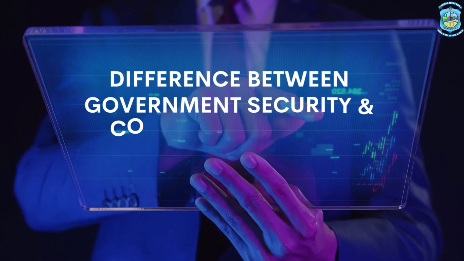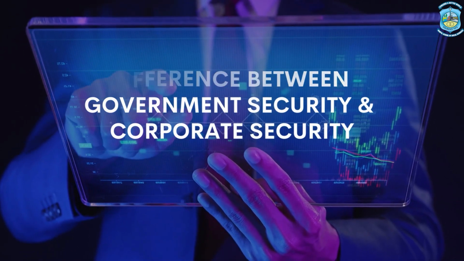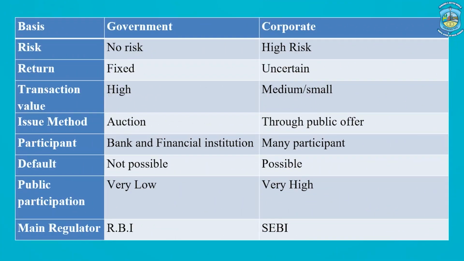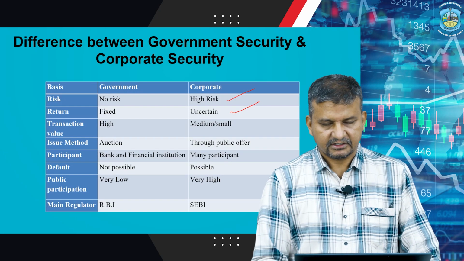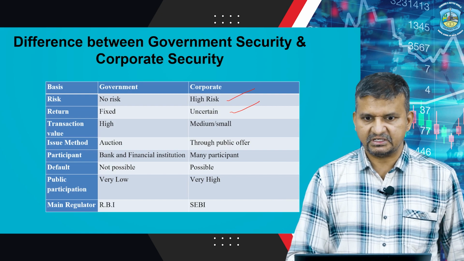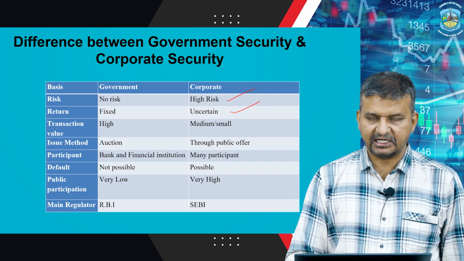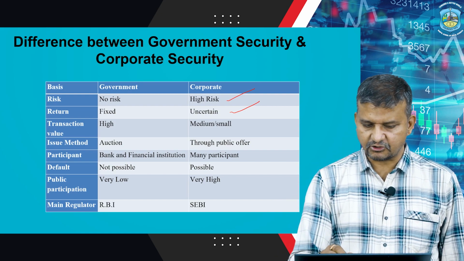Now what is the difference between a government security and a corporate security? Talking about risk, in government security, as they are guaranteed by the Government of India, there is no risk element, whereas in case of corporate security the risk element is very high. When you talk about return, there are fixed returns in case of government security, and the returns are uncertain in case of corporate security. Transaction value is high in case of government security, and the transaction value is medium or small in case of a corporate security.